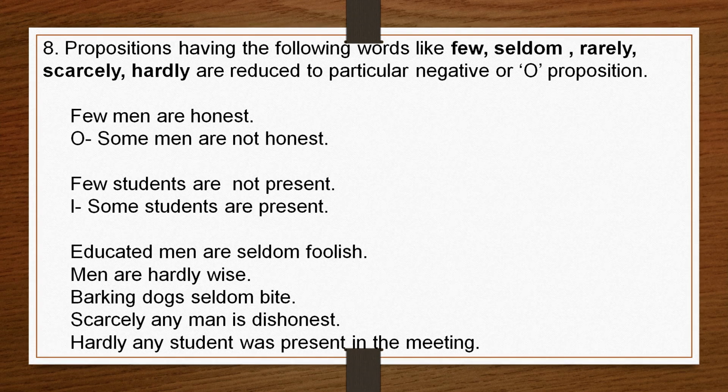O proposition. Then there is one more rule. If you have an affirmative proposition and it has any of these words like few, seldom, rarely, scarcely, hardly, then that will be reduced to O proposition, particular negative proposition. Some S is not P, because these words are negative in meaning. Few men are honest.